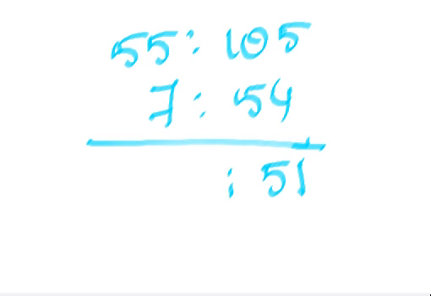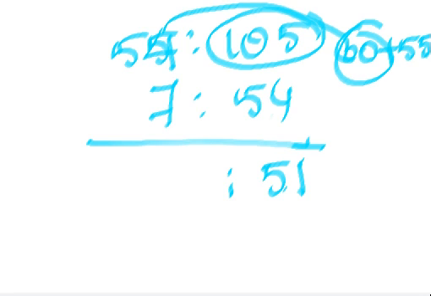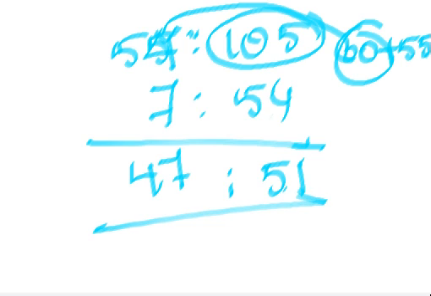I separated this as 60 plus 55, so only 55 minus 54. This 60 Vinaliga I added here. Understood? So we got 47 Naliga and 51 Vinaliga. This is the mathematical calculation of Naliga and Vinaliga, how to add and how to subtract.